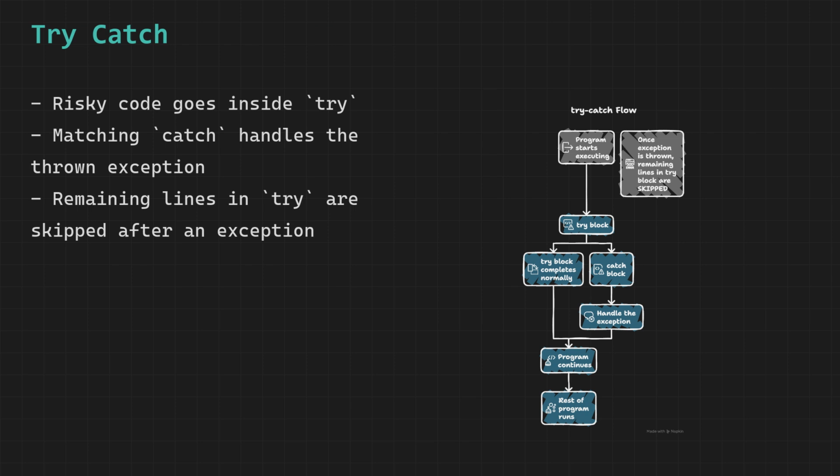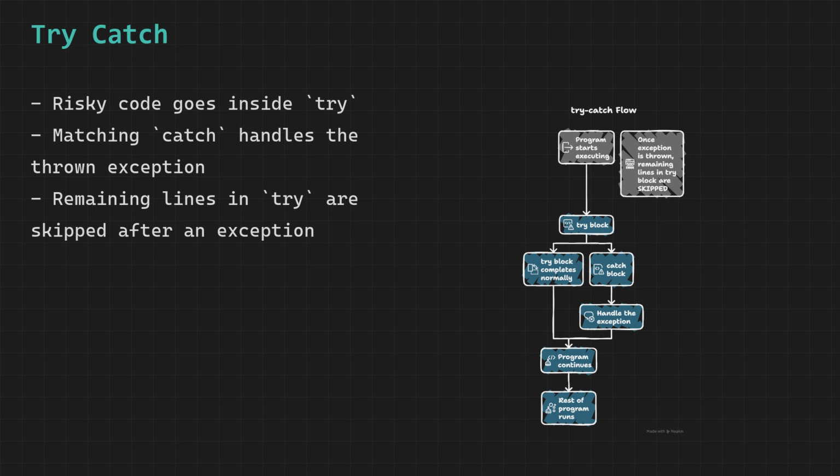Before try-catch existed, when an exception occurred the program would simply crash, it would print an ugly error message and stop completely. Try-catch gives you the ability to intercept that crash, deal with the problem, and let the program continue running normally. The idea is simple.